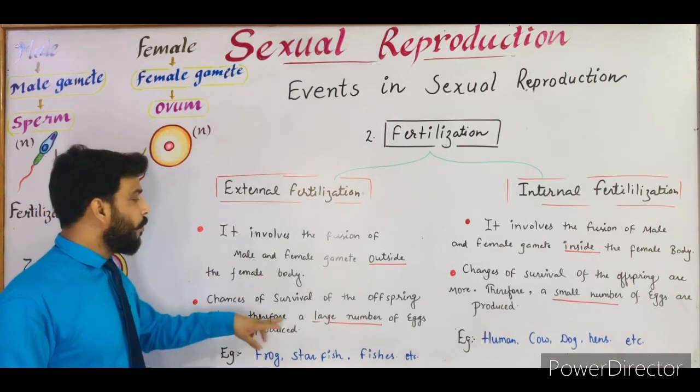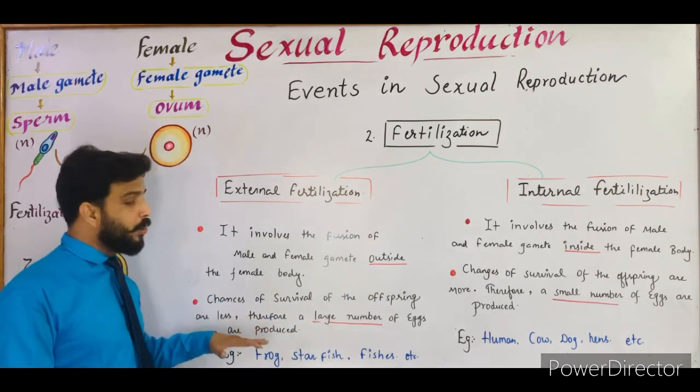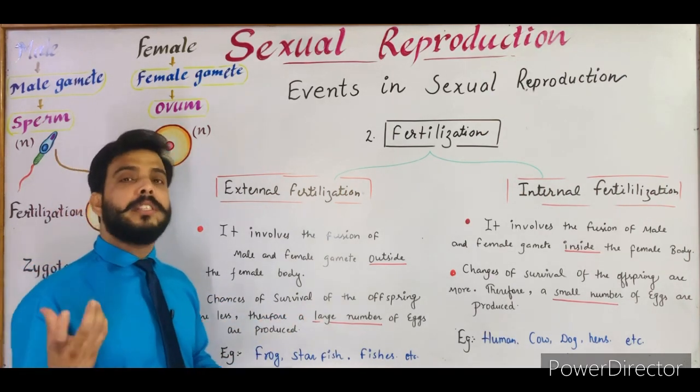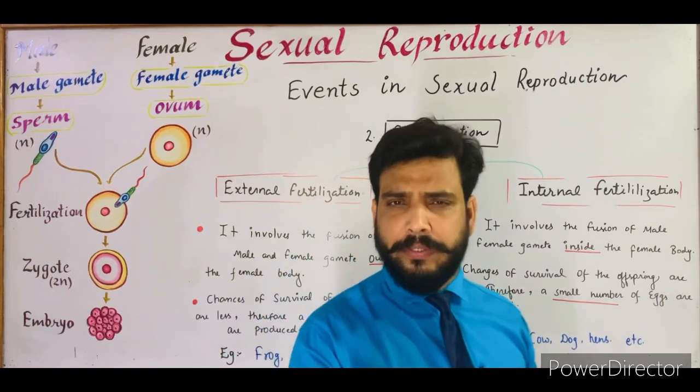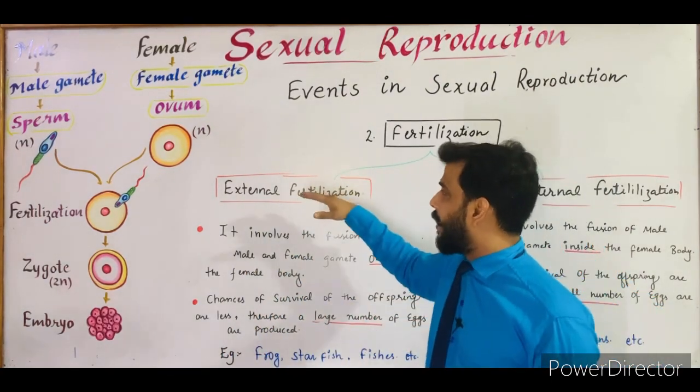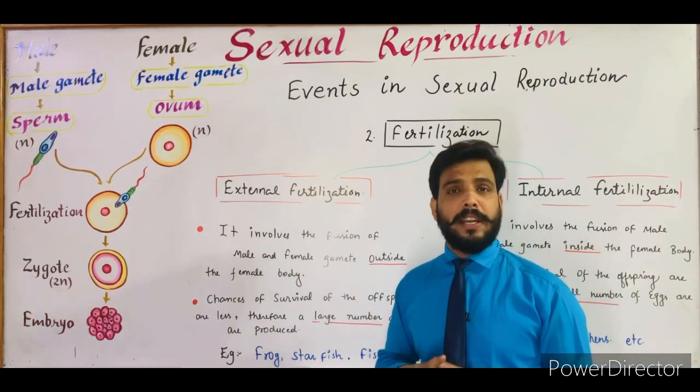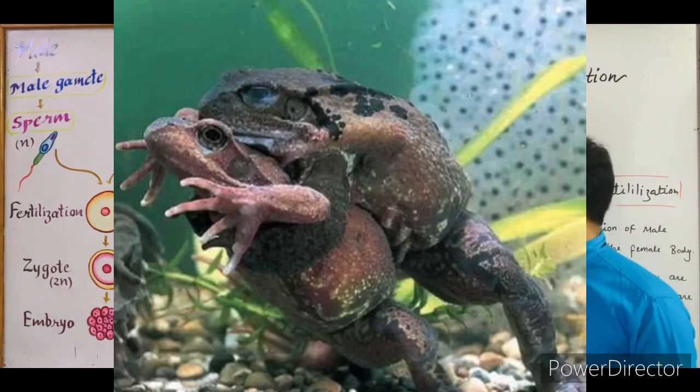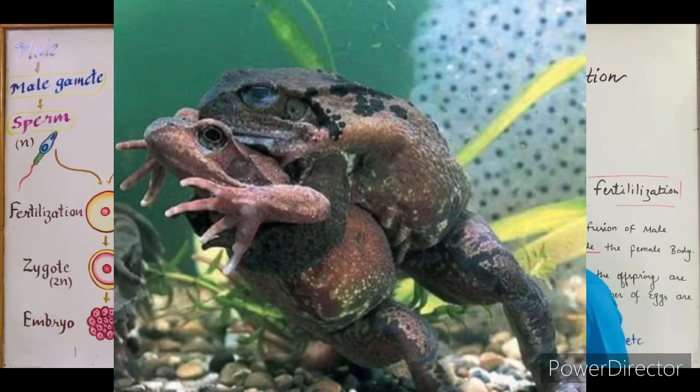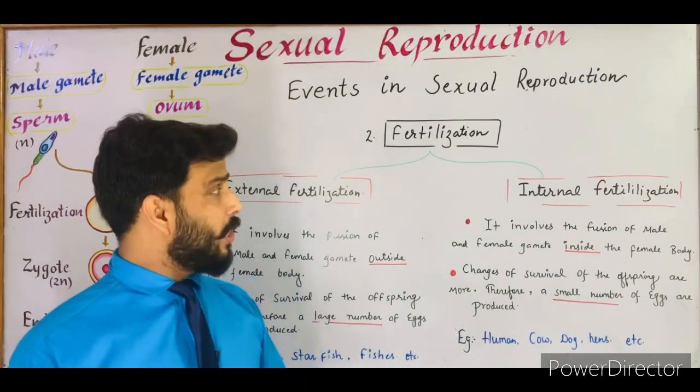So therefore a large number of eggs are produced by the female because the survival chances are very low or very less. This type of fertilization is known as external fertilization, and it occurs in frogs, starfish, fishes, and many other examples. Now the second one is internal fertilization.